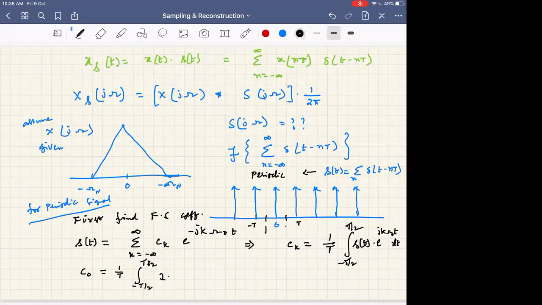Sir, actually in the c_k formula there is a minus, e power minus jk omega naught t.